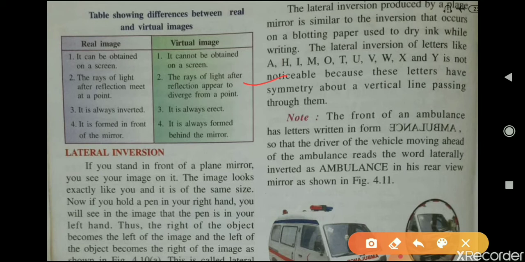They actually do not meet, but they appear to meet at a point. Third, a real image is always inverted and a virtual image is always erect. Erect means straight. Fourth, a real image is formed in front of the mirror and a virtual image is always formed behind the mirror.